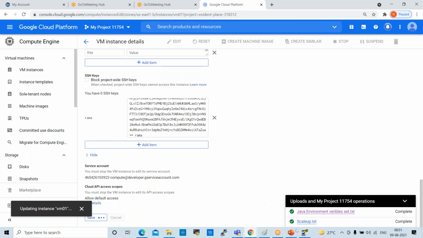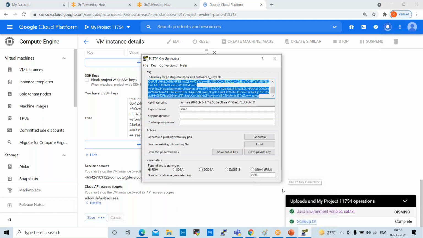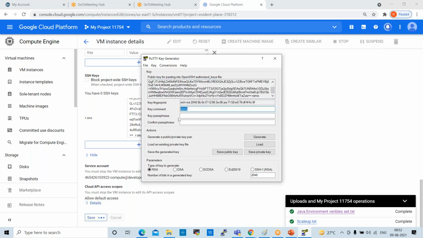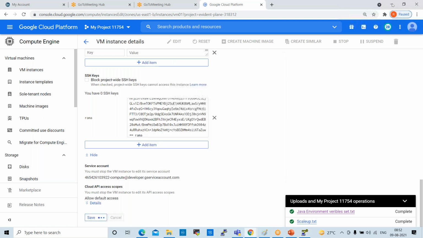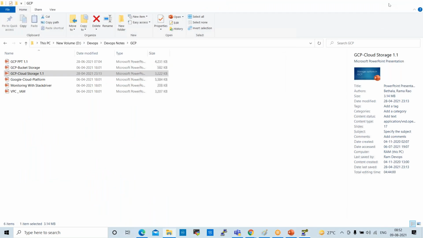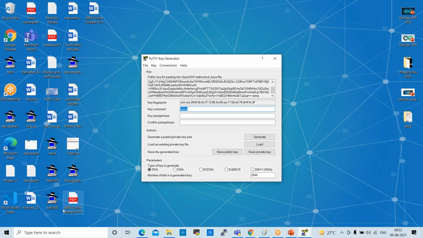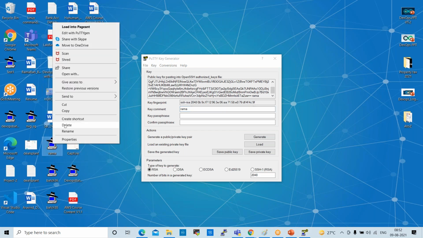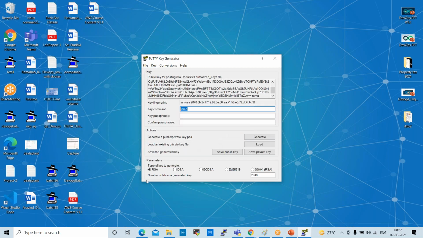After that, whatever key we generated, we gave some name here. Next, save private key. Click on it. I think I already have the same name, yes, I did it first. Now I want to save this.